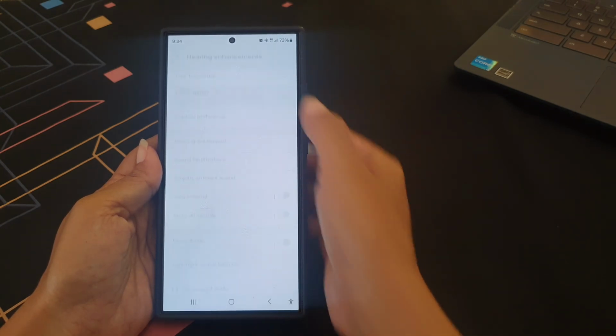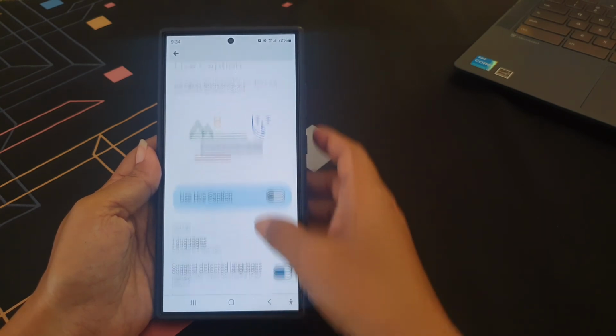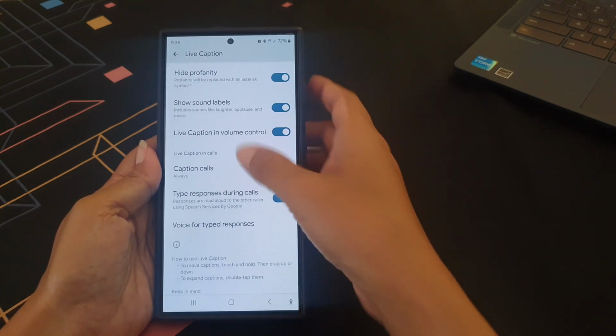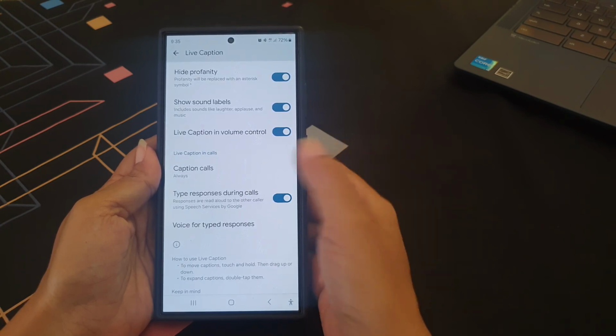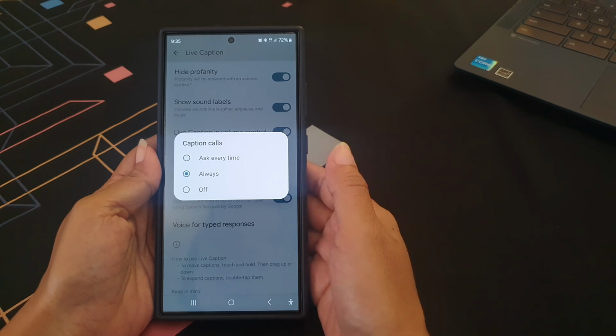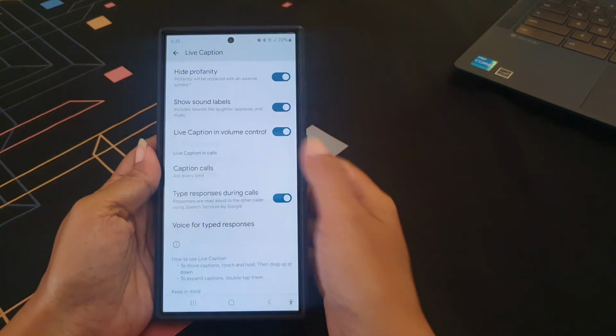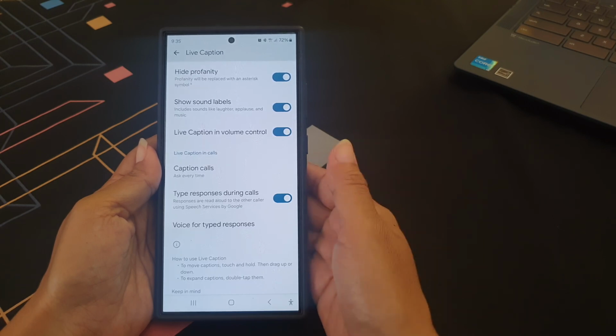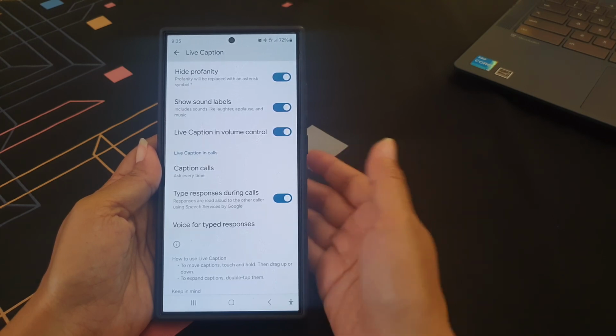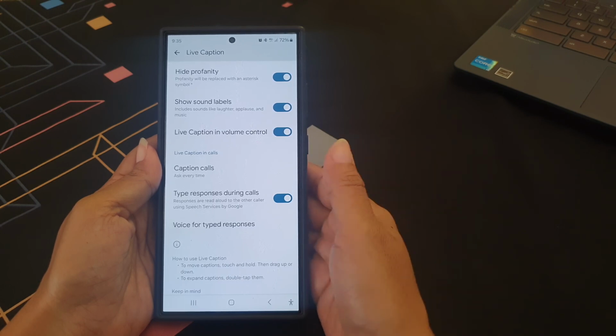Tap live caption. Scroll down the screen. Under the live caption in calls section, tap caption calls and then select ask every time. With this setting, when the live caption feature is on and you have an ongoing call, you will be asked whether you want the call to be captioned or not.